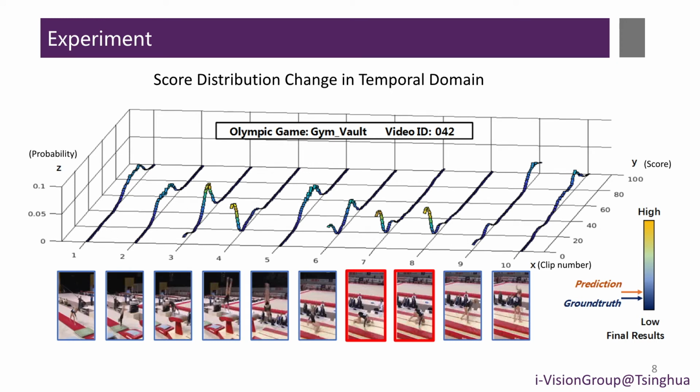In this figure, we show a visualized result of the score distribution change in the temporal domain. The x, y, z axes represent the clip number, the score, and the probability of different scores. The 7th and 8th clips are highlighted because the athlete falls to the ground, which leads to salient low score predictions.